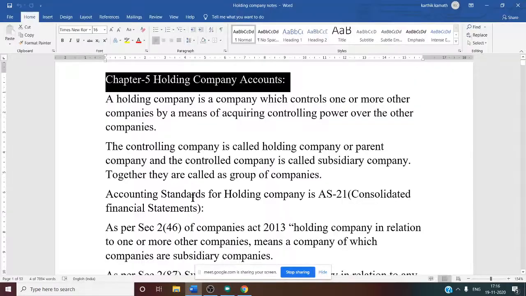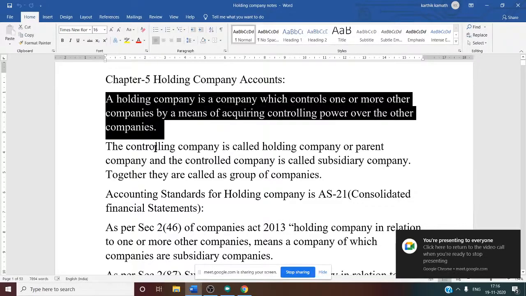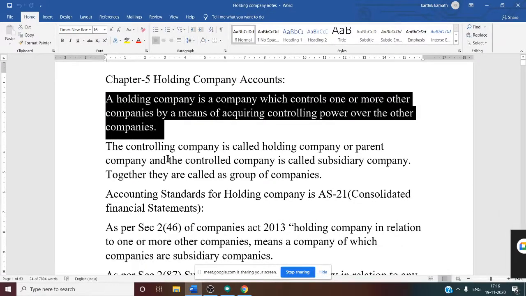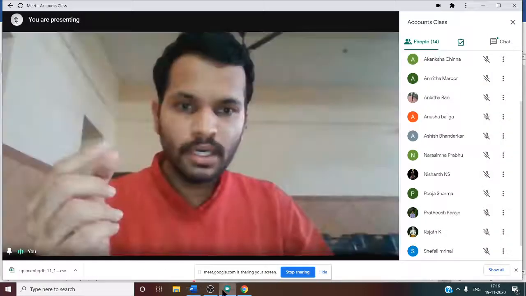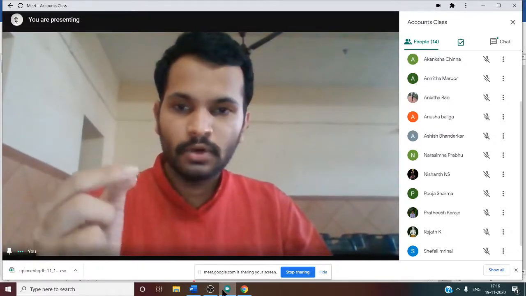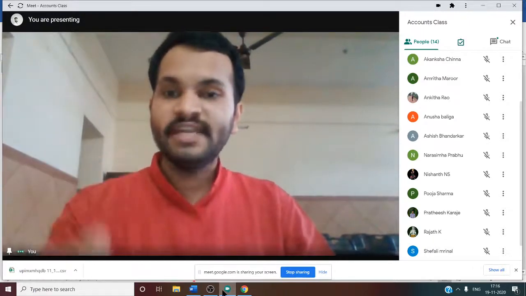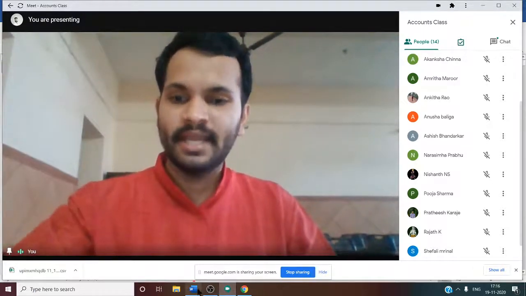So now let us see this holding company account. First, a holding company is a company which controls one or more other companies by means of acquiring controlling power over the other company. Here they said controlling power, so that is also very important. Controlling power means, as I told, the composition of the board of directors or 51% of share capital in another company.